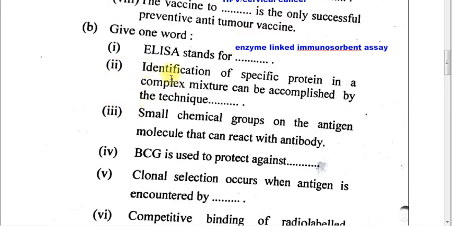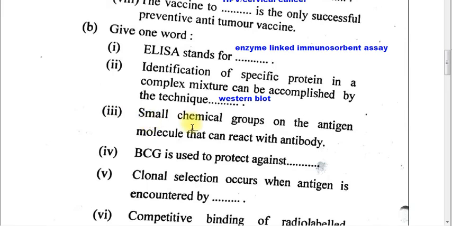Part 2. Identification of a specific protein in a complex mixture can be accomplished by the technique called Western blot.